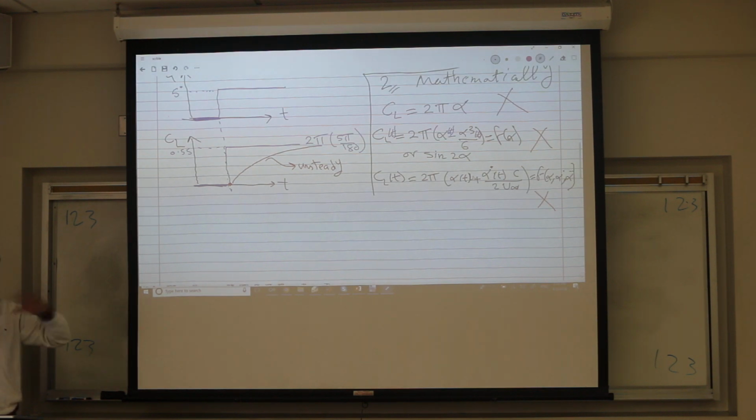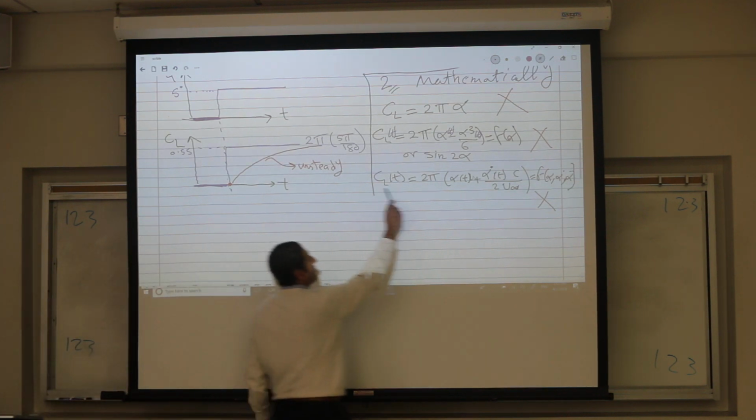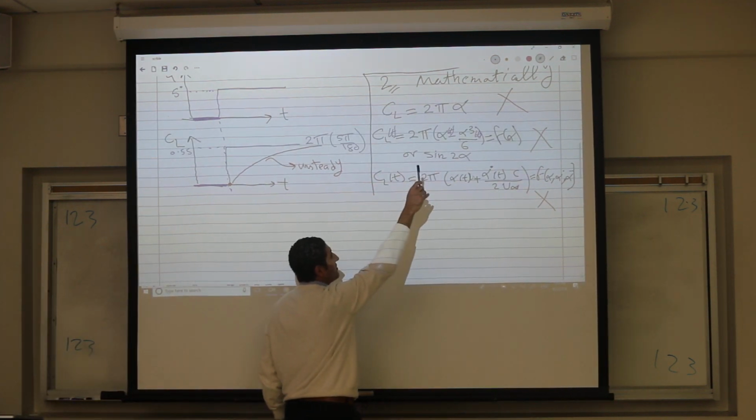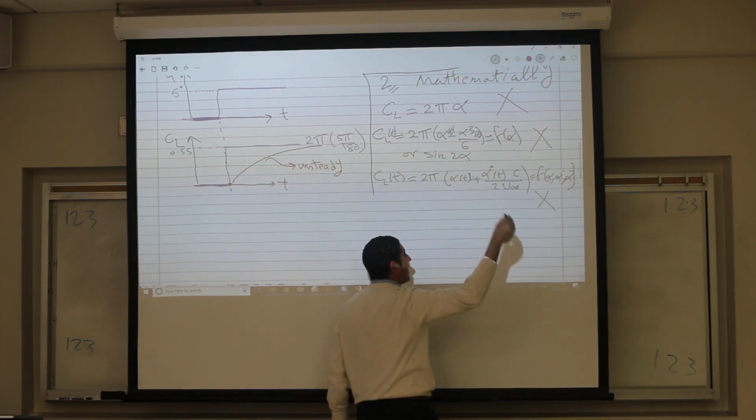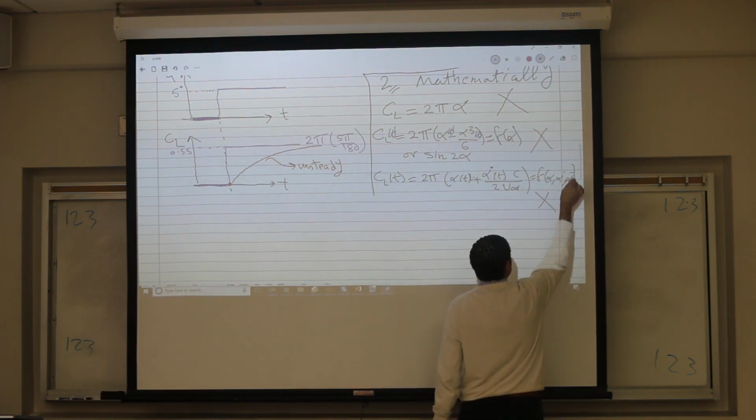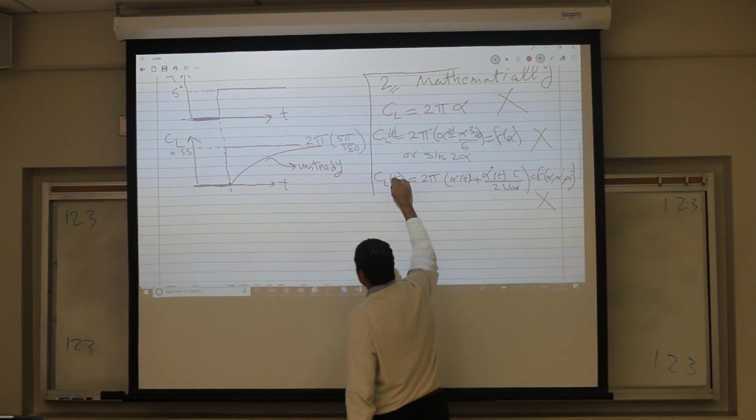But there is a well-known type of equation that we can name for this kind of thing. It cannot be an algebraic equation. These are algebraic equations: you give me the angle of attack at this time, or alpha dot or alpha double dot, I plug them into an algebraic expression and I get the instantaneous lift.